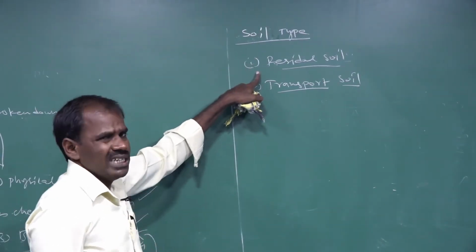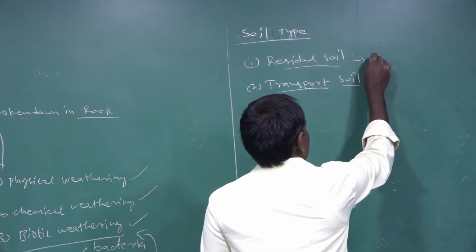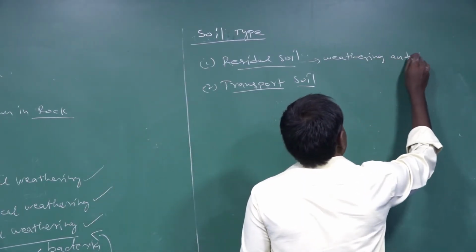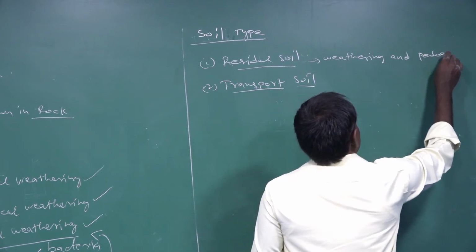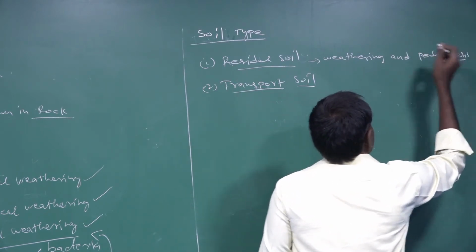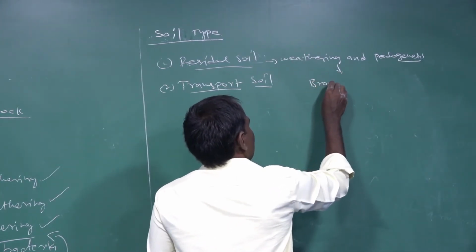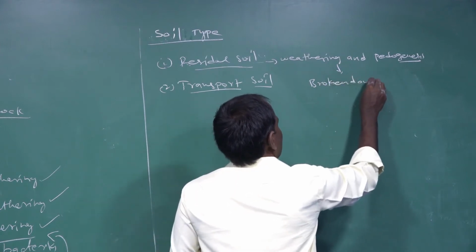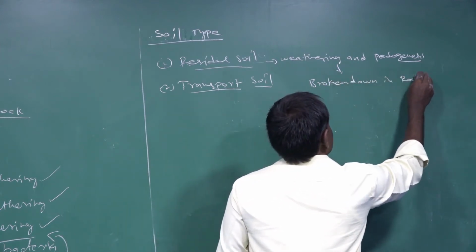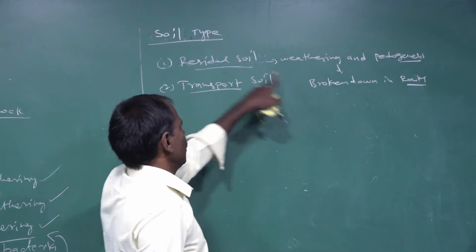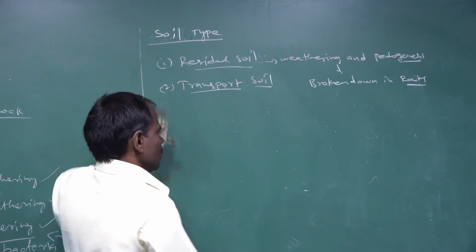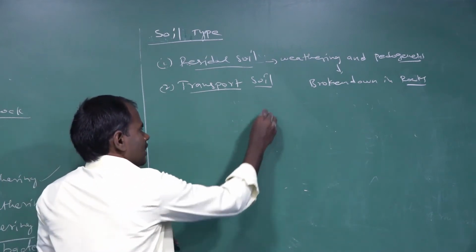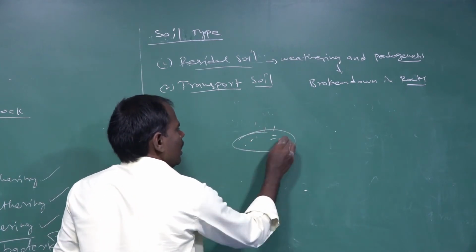The first one is residual soil. This residual soil is formed from weathering and the pedogenesis process. Pedogenesis breaks down rocks, leading to the formation of residual soil. Rain, lightning and acidic conditions form soil that stays in the particular area.